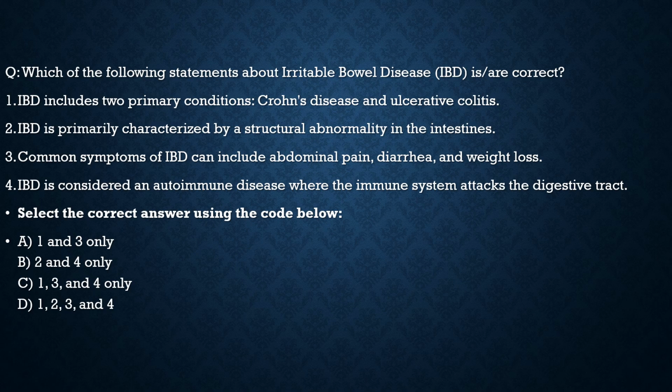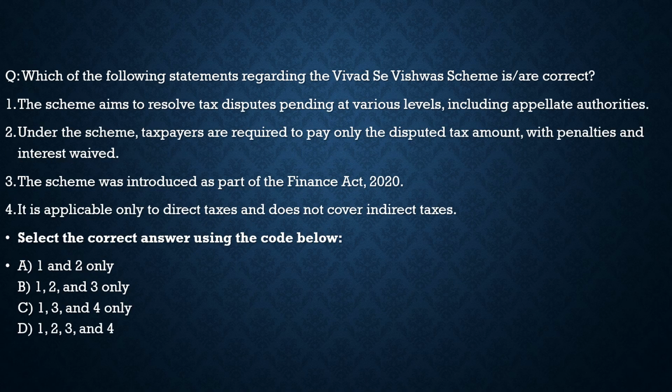So with respect to this question, the correct statements are statement 1, statement 3 and statement 4, and from the code given below, the correct code is option C. So by understanding this question, I hope you had understood the topic, and you had also got the context of why we are discussing this question. Now with this, let's move to another one here. It says, which of the following statements regarding the Vivad Se Vishwas scheme are correct. We are seeing that it has been extended. Now let's get the basic idea about the scheme.